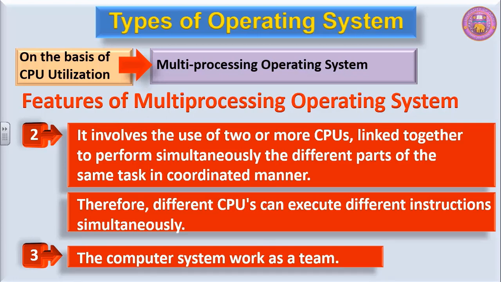Now let us put it in a simple way. A complex task is there which cannot be performed by one CPU. So what we did, we have a number of CPUs and the complex task was divided among a number of CPUs. But who does this particular thing? It is the operating system. Operating system divides the complex task among different CPUs. Different CPUs start processing it, and after processing they return it back to the operating system. Operating system reassembles these tasks and then the main task gets accomplished. This type of operating system where multiple processors are involved, we call a case of multiprocessing operating system. Thank you.